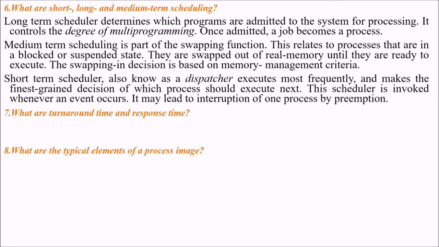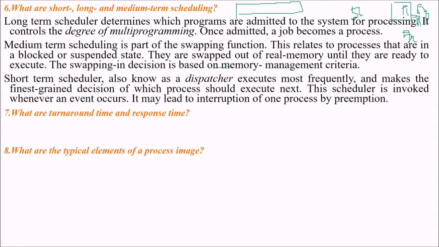What are long, short and medium term scheduling? The long term scheduler determines which programs are admitted to the system for processing. Say you have a number of processes P1 to Pn. Now you choose some X processes from these, and you decide that these will be executed.